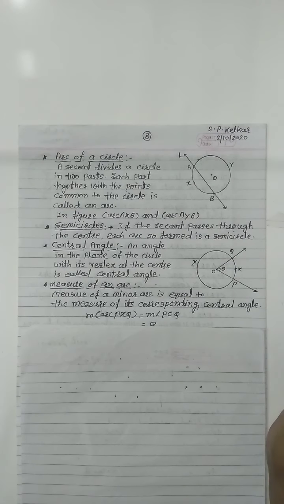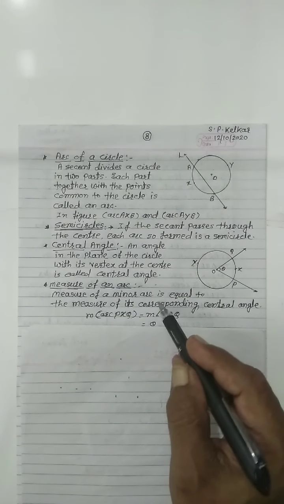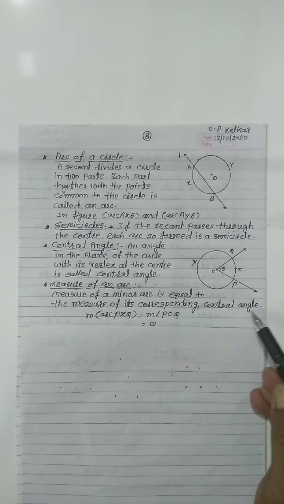This arc is intercepted by this central angle, so this angle corresponds with this arc. This arc is the minor arc. So the measure of a minor arc is equal to the measure of its corresponding central angle.